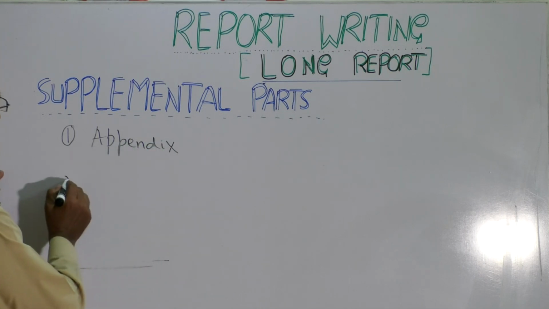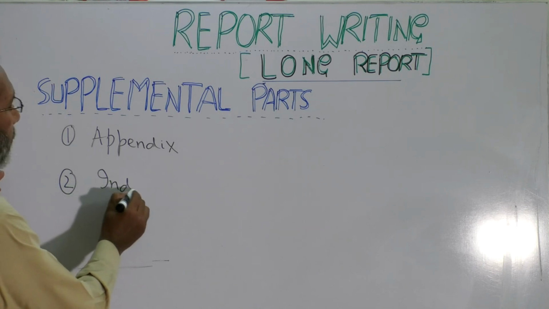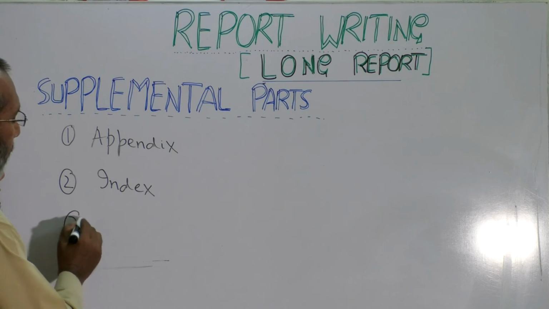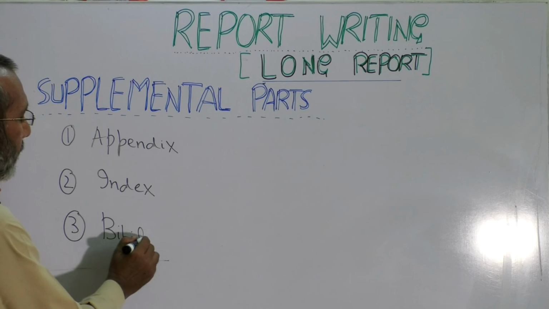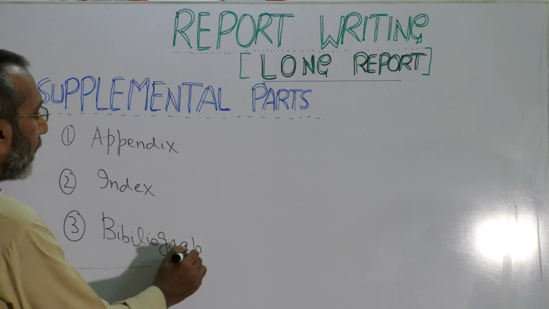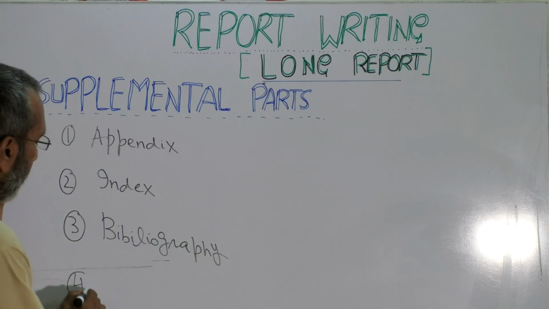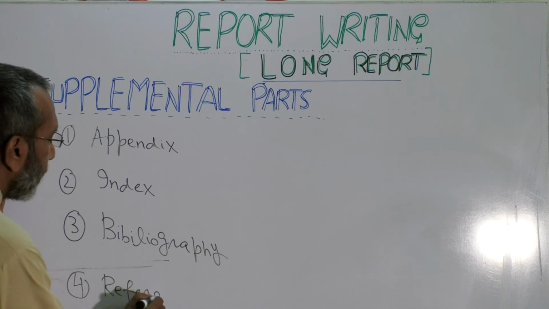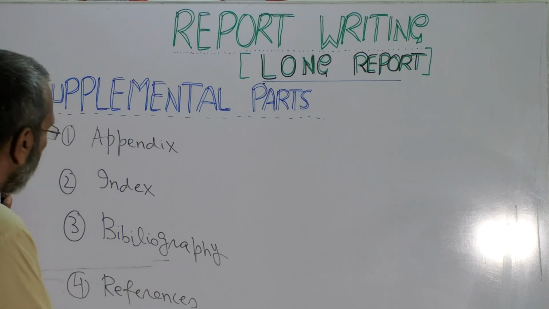The second is index. The third is bibliography. The fourth can be references. In a long report, these things are very important. In a short report, obviously, they're not that important.